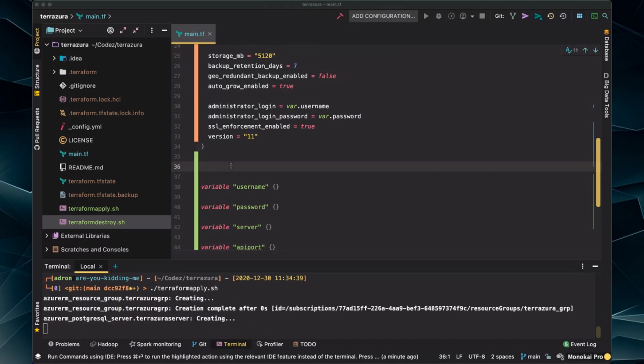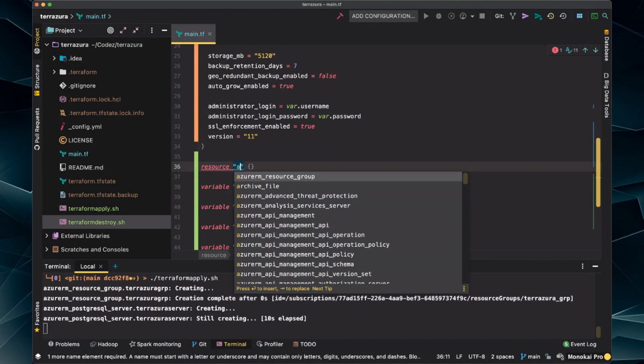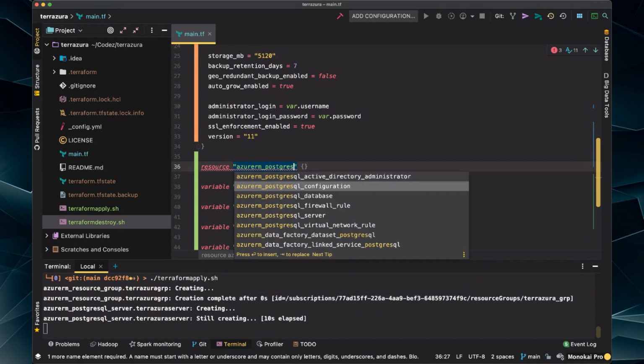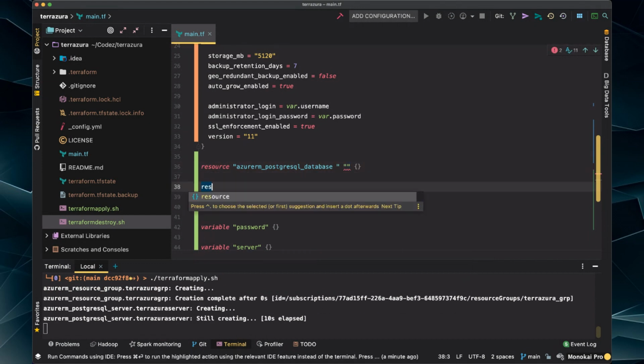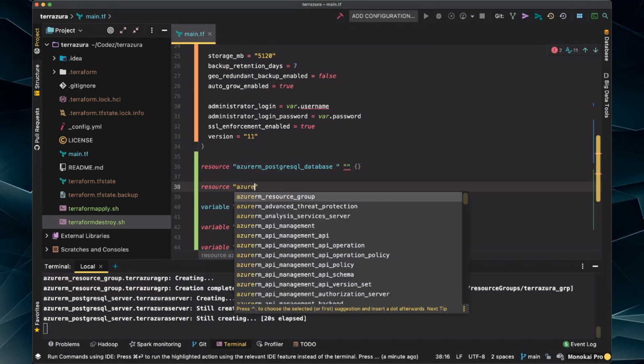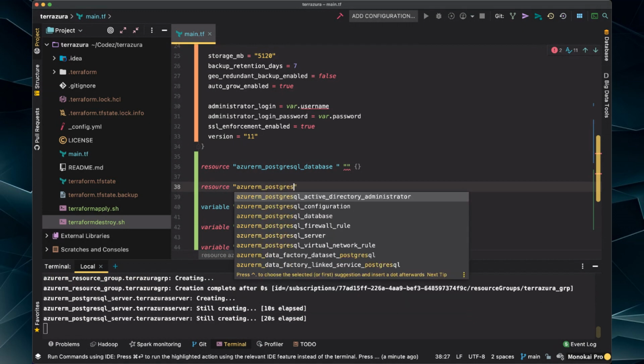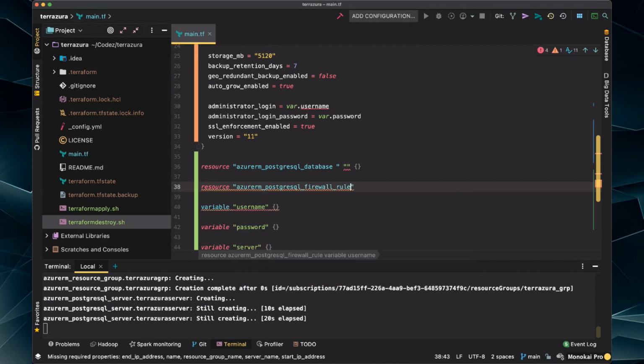Oh, excuse me. Resource Azure RM Postgres database. And the other thing we're going to need is a resource Azure RM Postgres firewall rule. Yes, I know that seems weird. I'll elaborate on that momentarily.